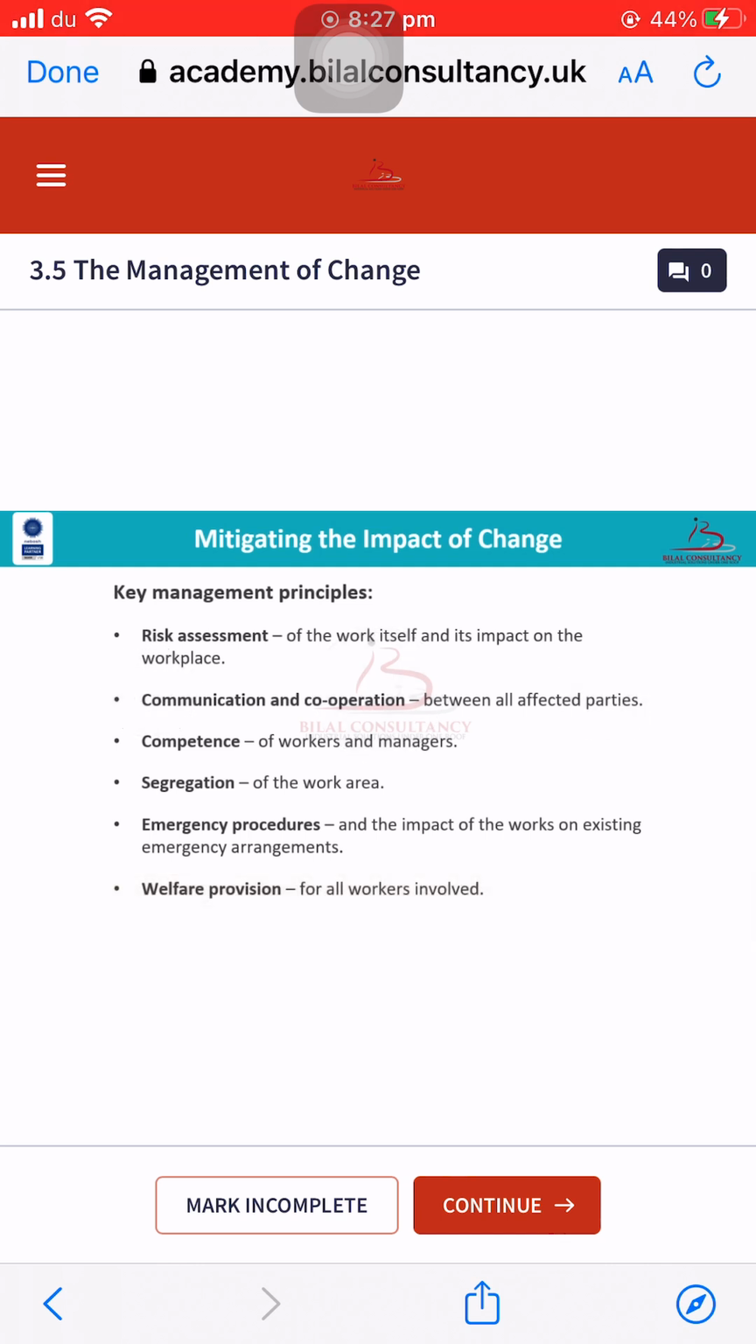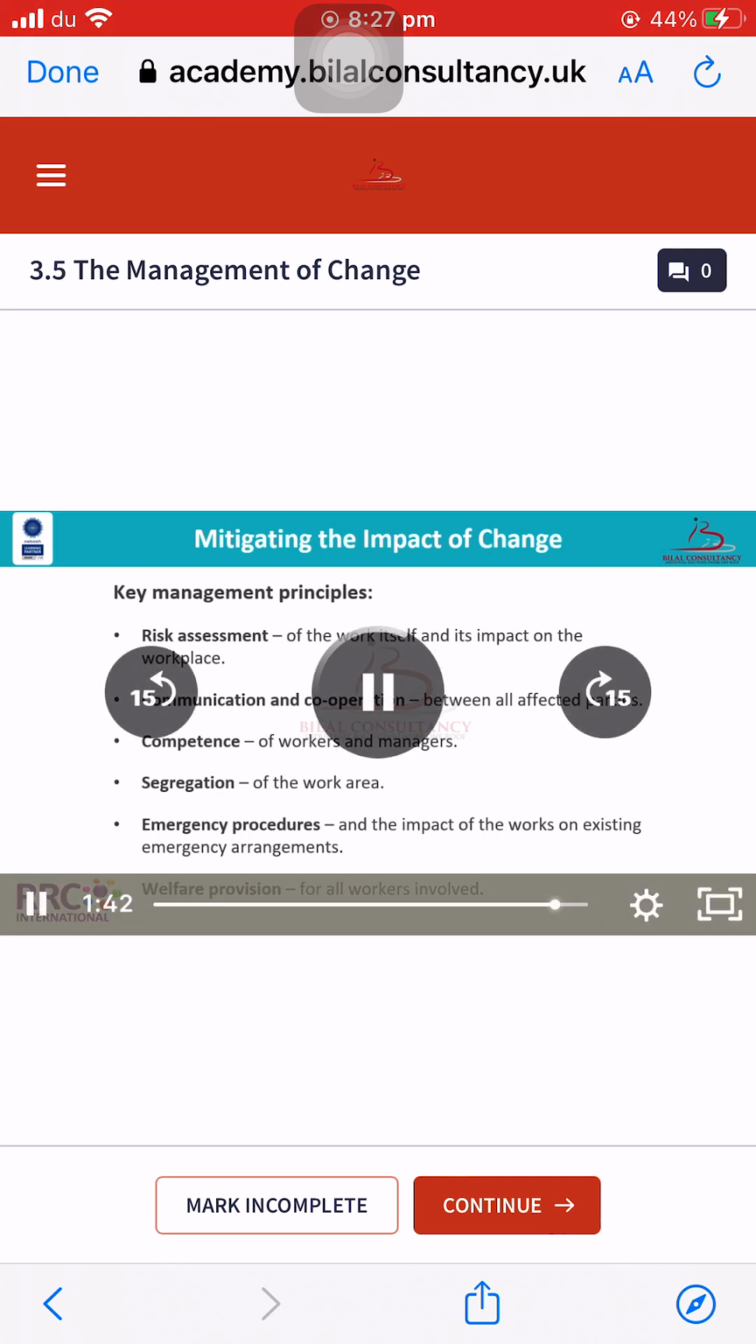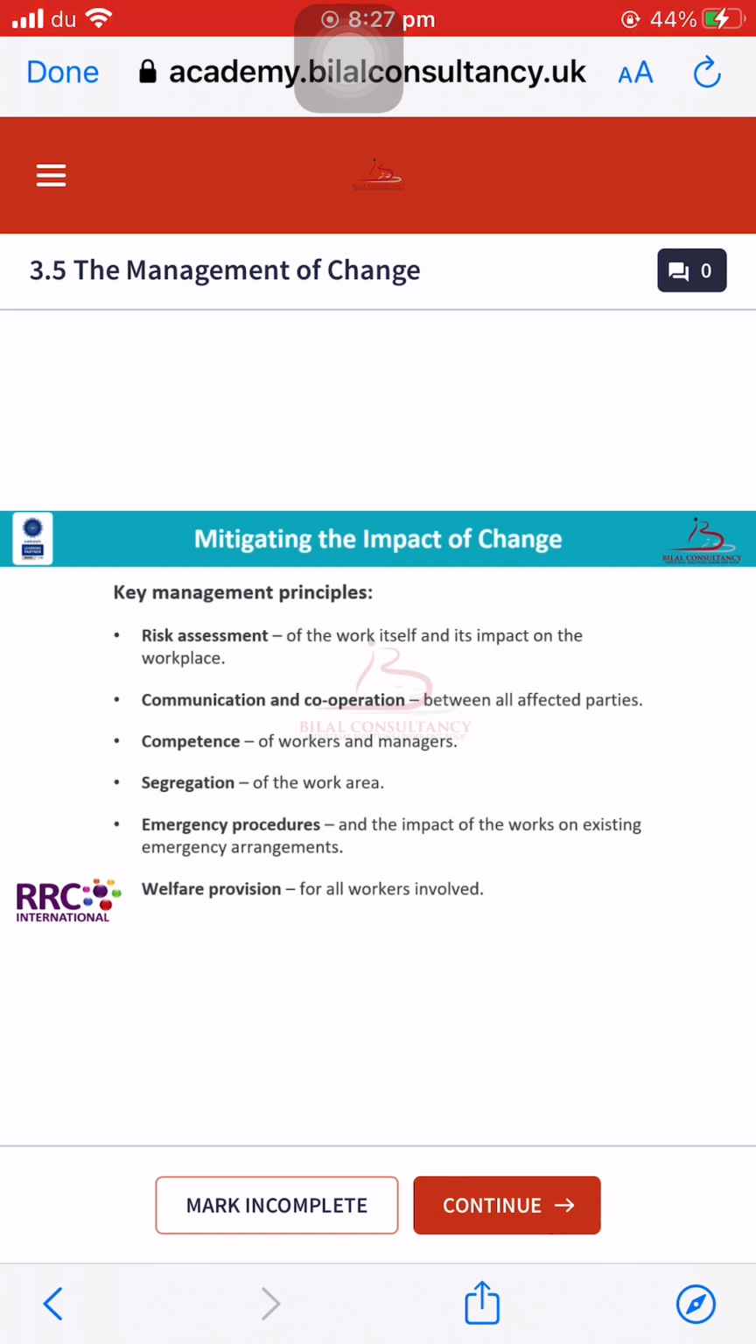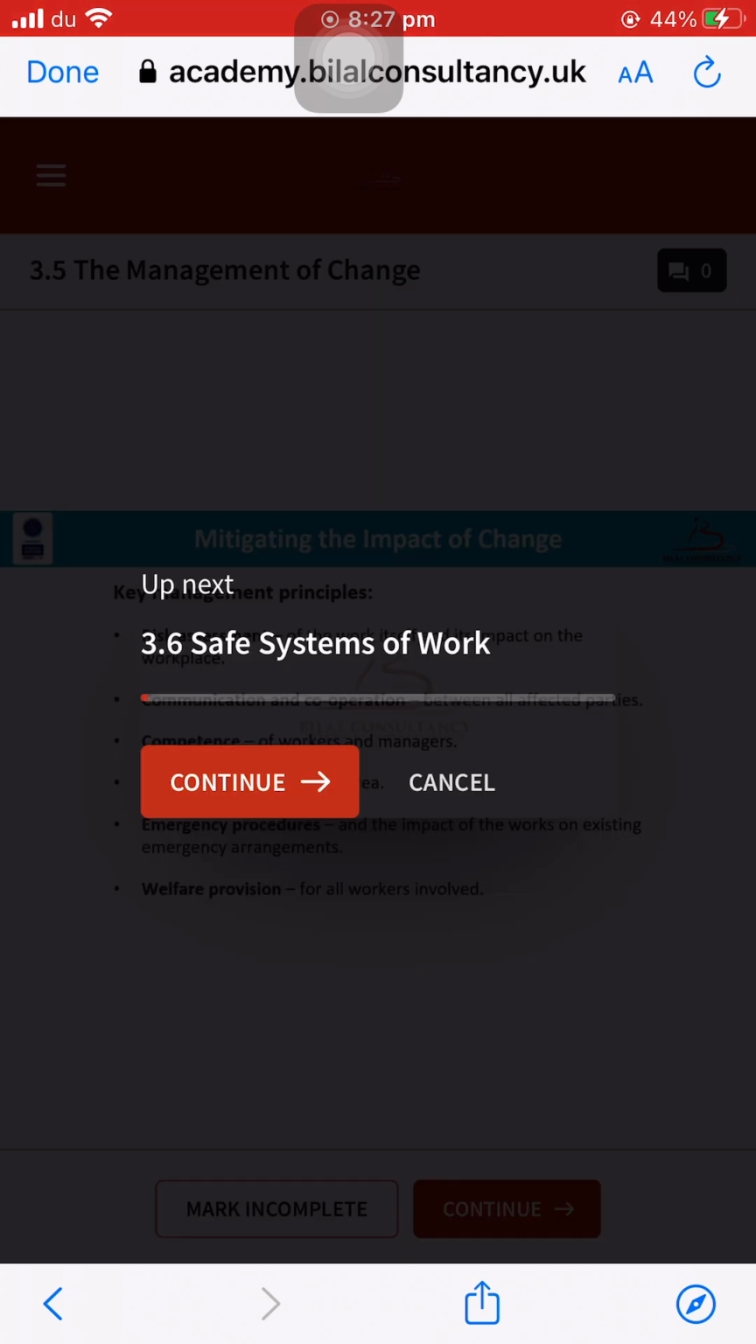Welfare provisions are basically your washing facility, your drinking facility, your toilet facility. These are all welfare facilities which need to be given to employees, especially construction employees, because at the construction site these facilities are mostly not available and workers have to go far away for these types of facilities. These welfare facilities should be given to the construction employees so that they can work smoothly and ensure that they work in a safe manner.